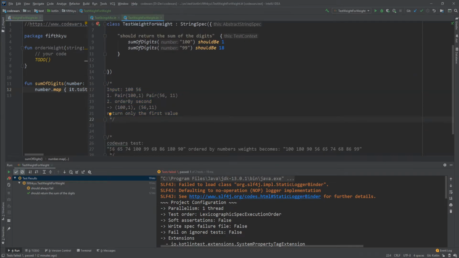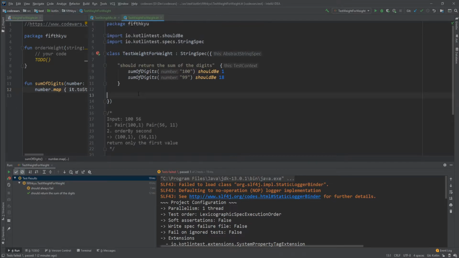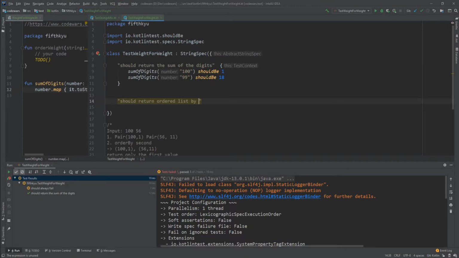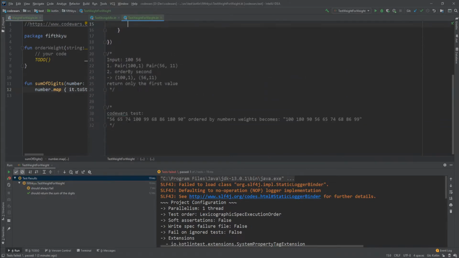Now I just need to separate them by words, I think. Let's check it out. Okay. It should return an ordered list by sum of digits. Not a very good test case, but okay.